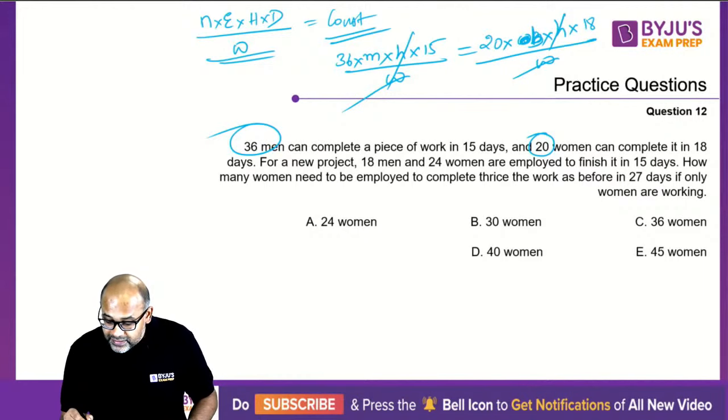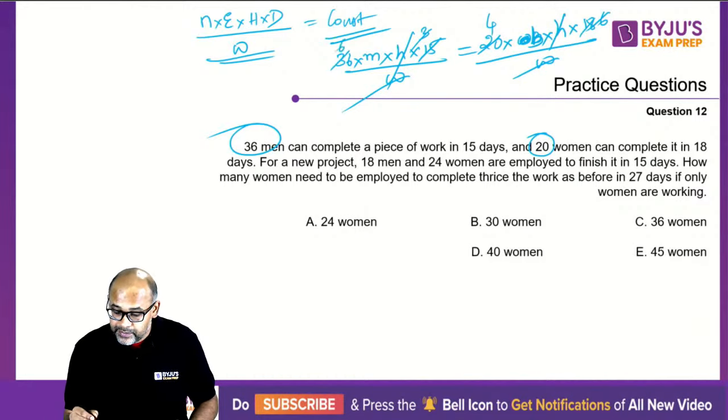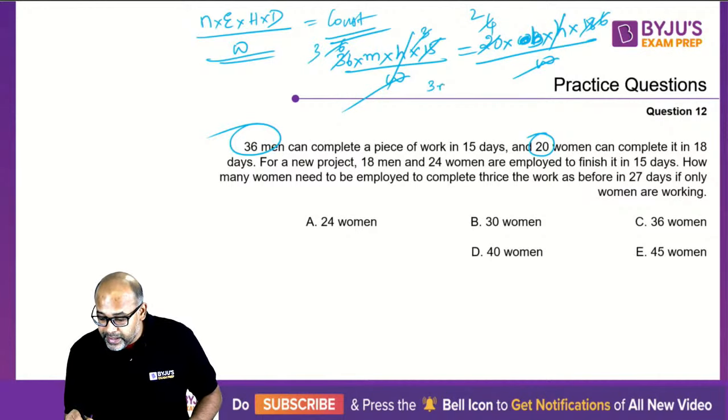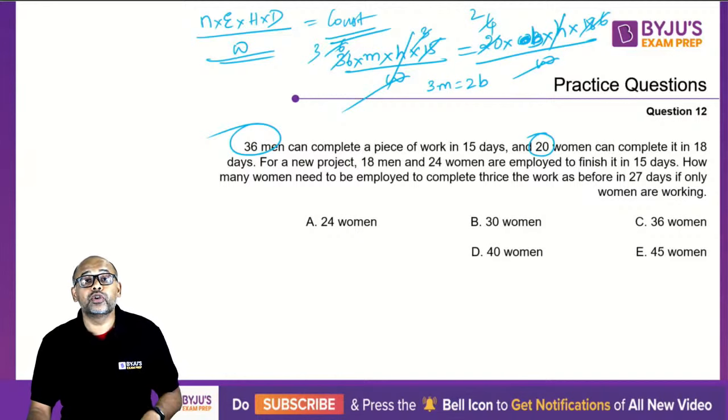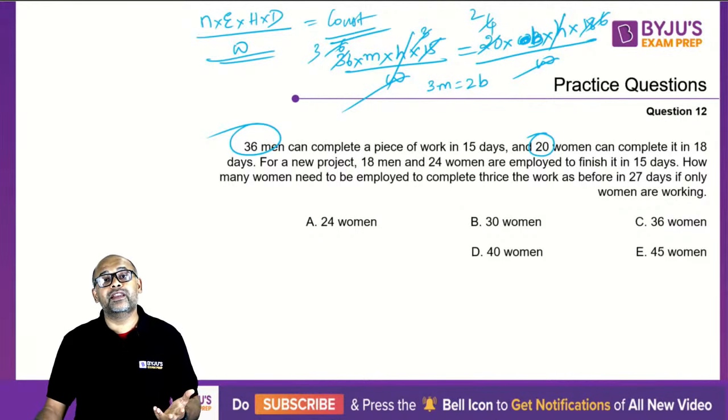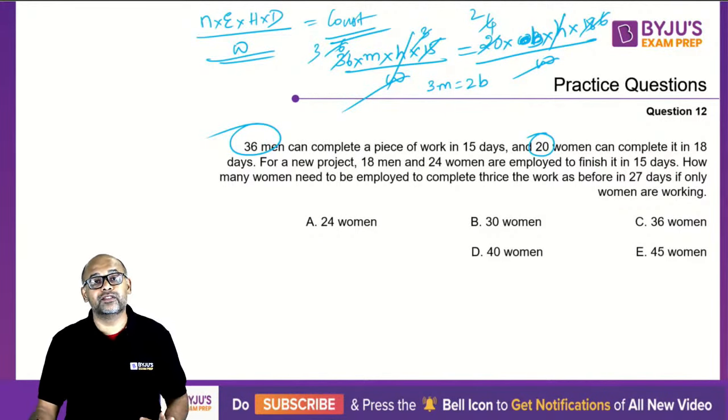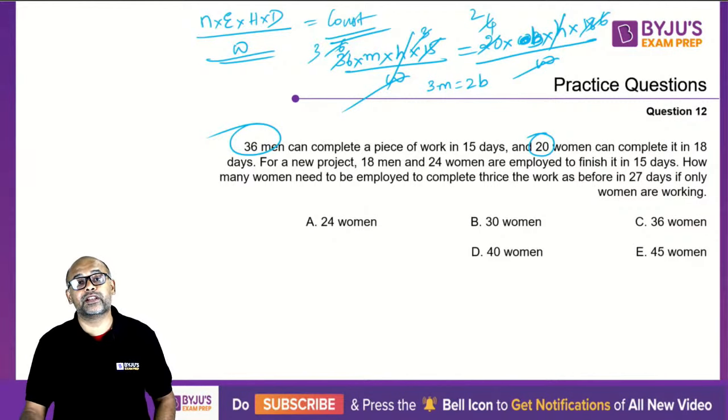So what else is left? 5 goes 3 times, 5 goes 4 times, 3 goes 6 times, 6 goes 6 times, 2 3s are 6, 2 2s are 4. So you will get 3 men is equal to 2 women in terms of efficiency. So the work done by 3 men is basically done by 2 women here. So women are more efficient than men in this particular question.